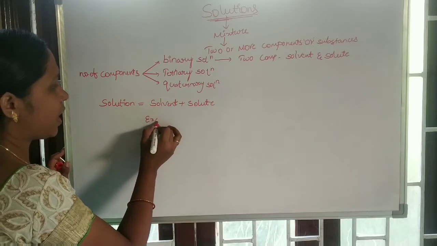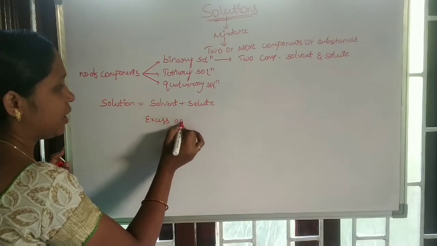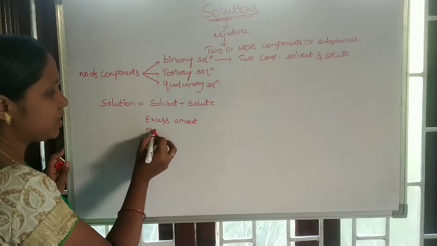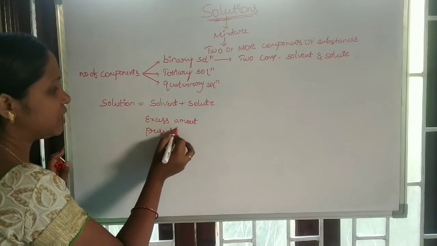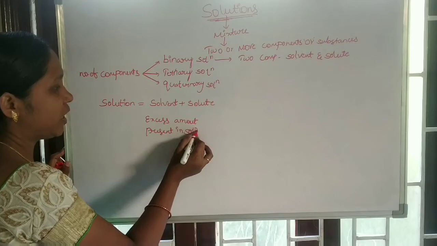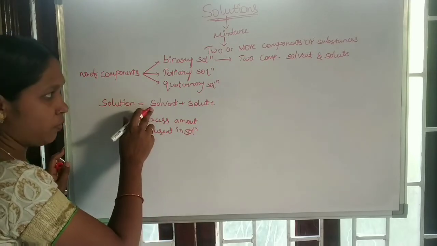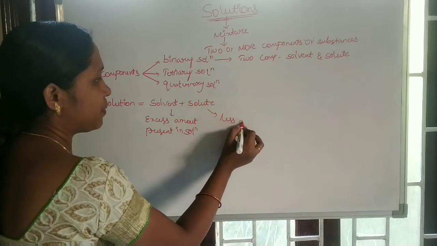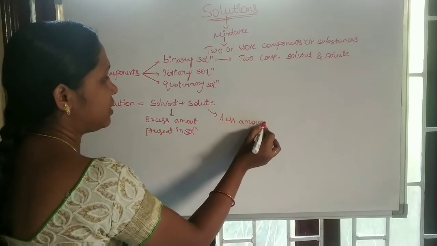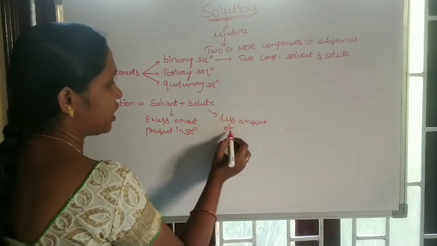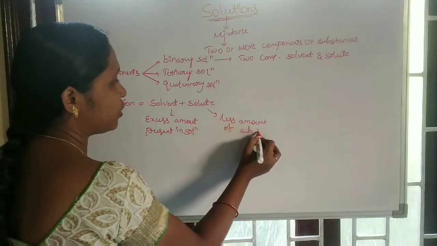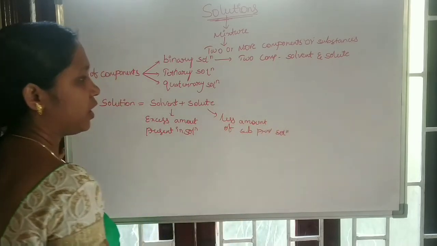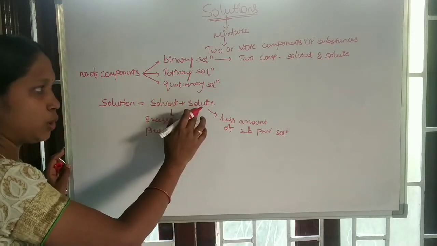The excess amount of substance present in a solution is known as solvent. The minimum or lesser amount of substance present in a solution is known as solute.